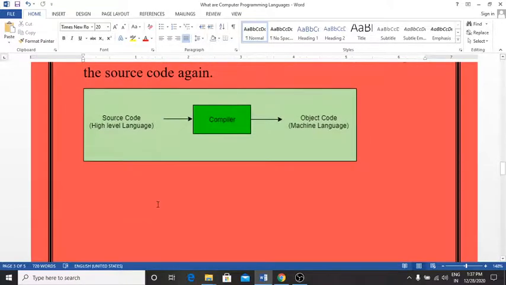This is the pictorial representation of the compiler. This is the source code, that means high level language code. We translate this with the help of the compiler to object code. Convert the source code into the object code with the help of the compiler.